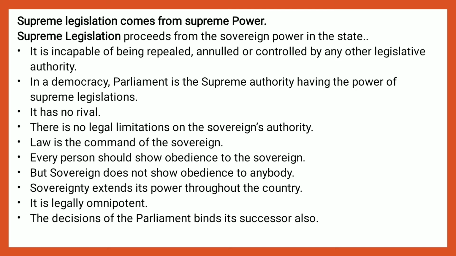In a democracy, parliament is the supreme authority having the power of supreme legislation. In China, the Communist Party is the supreme authority. In Burma, the military is the supreme authority. So, the supreme authority is making the legislation. It is supreme legislation. It has no rival. There are no legal limitations on the sovereign's authority. Sovereign authority can make legislation anywhere.